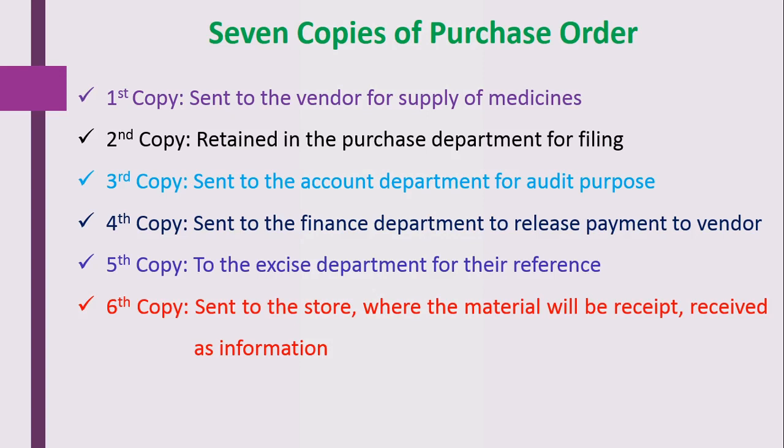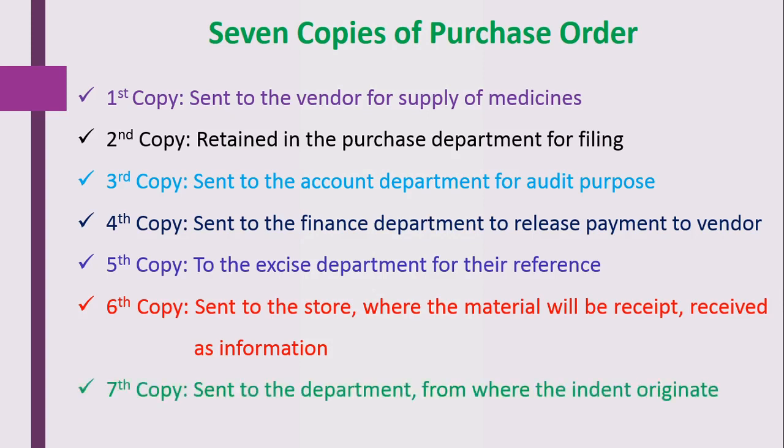The sixth copy is sent to the store department as it also gives the intimation of what type of storage condition is required for that particular material.